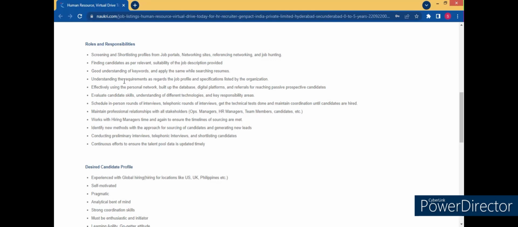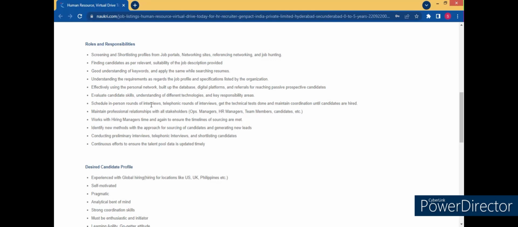Next, understanding the requirements as regards the job profile and specialization listed by the organization. This is again understanding and analyzing the JD. Effectively using personal network. This is again about your WhatsApp, your personal Facebook, your contacts, your friends, so that you can reach out to more people. Evaluate candidate skills, understanding of different technologies and key responsibilities. Understanding different technologies, this you can Google when you are provided the JD.